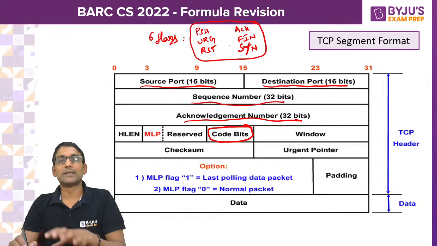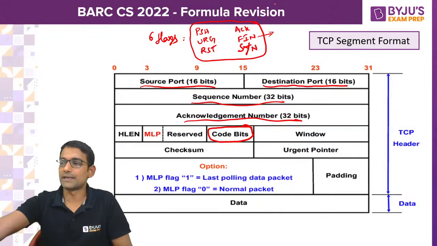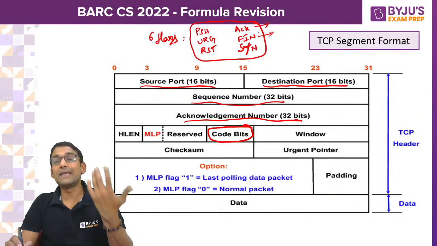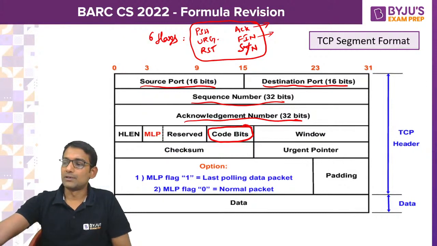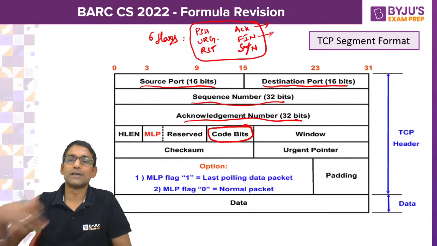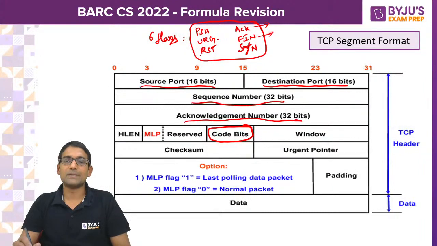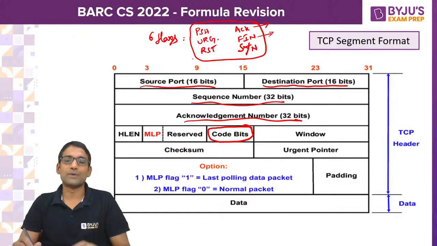So to terminate the connection, FIN flag is set. To indicate that it is an acknowledgement segment, ACK flag is set. To indicate that it is a piggybacked segment, URG will be set, ACK will be set. And to indicate that the segment has to be forwarded to the next layer, that is the application layer, PSH will be set. Like this, every flag has a specific purpose. So please do revise that purpose once.